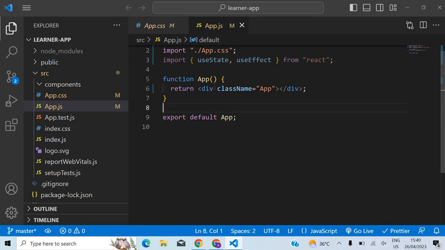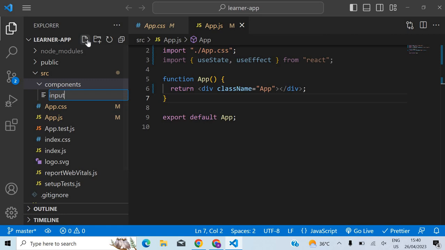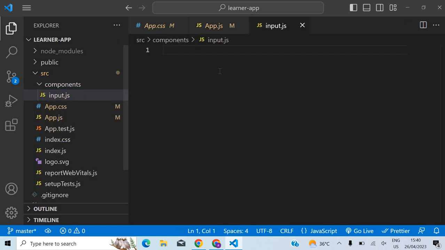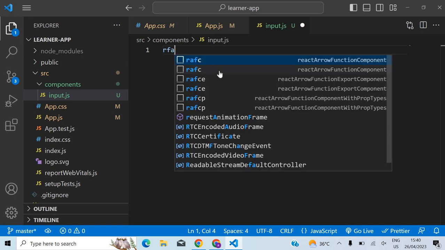That's the first step. Then we will keep on modifying and improving. So the first thing is, what do I need? I need my input component. So let me create a new component here, input.js. This is my snippet. I'm using RFACE.